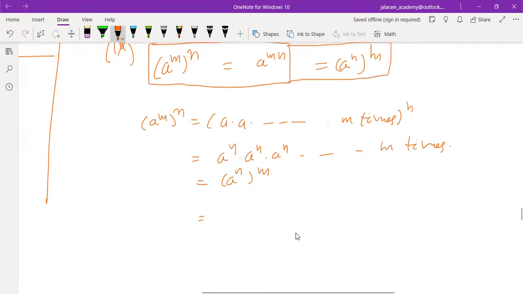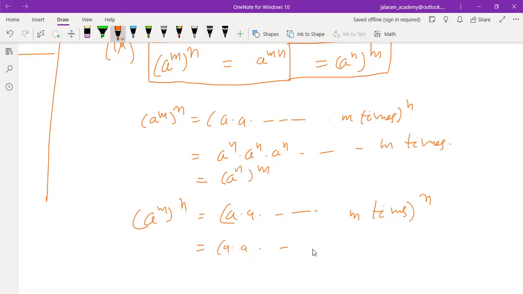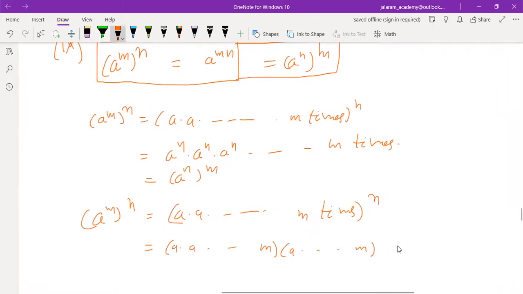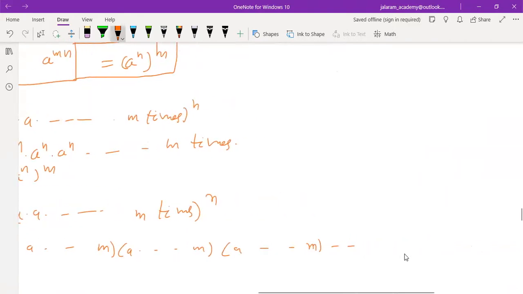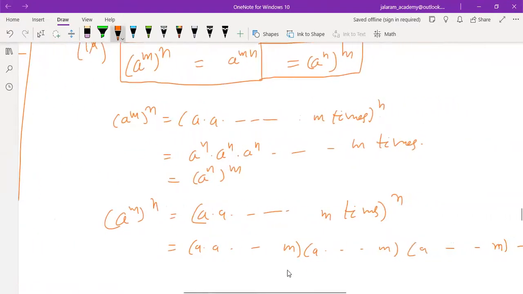Now again we start: (a^m)^n equals (a into a, m times) whole to the power n. Now we write this bracket n times, so n brackets will be there, having m terms each.